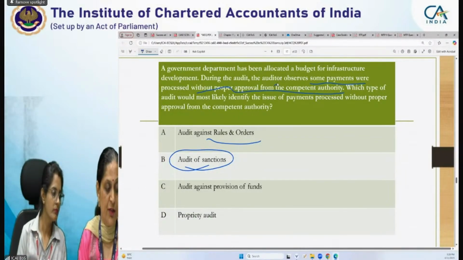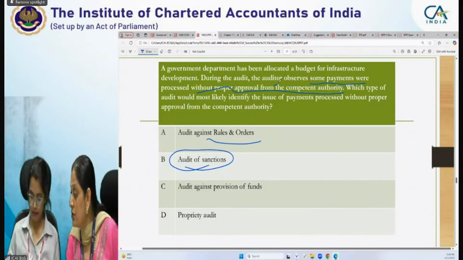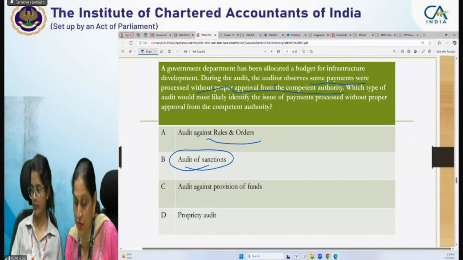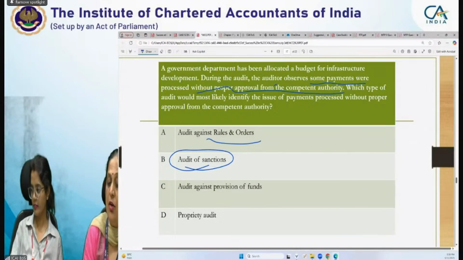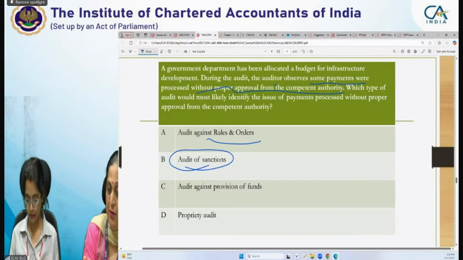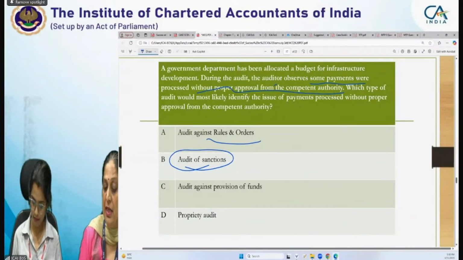Harish, you have correctly mentioned that it will be audit of sanction. And of course Srishti is also giving the correct answer. Audit against provision of funds means for the fund we have made some provision, but we are making payment for something else.